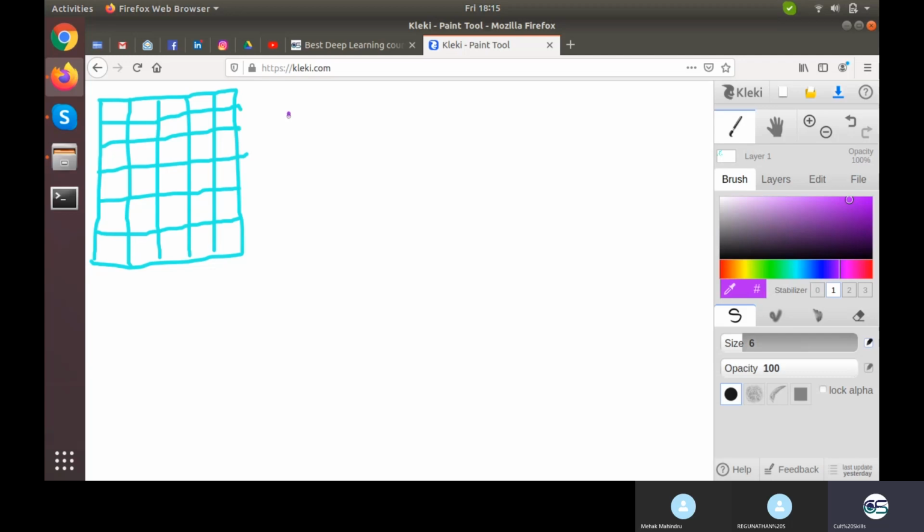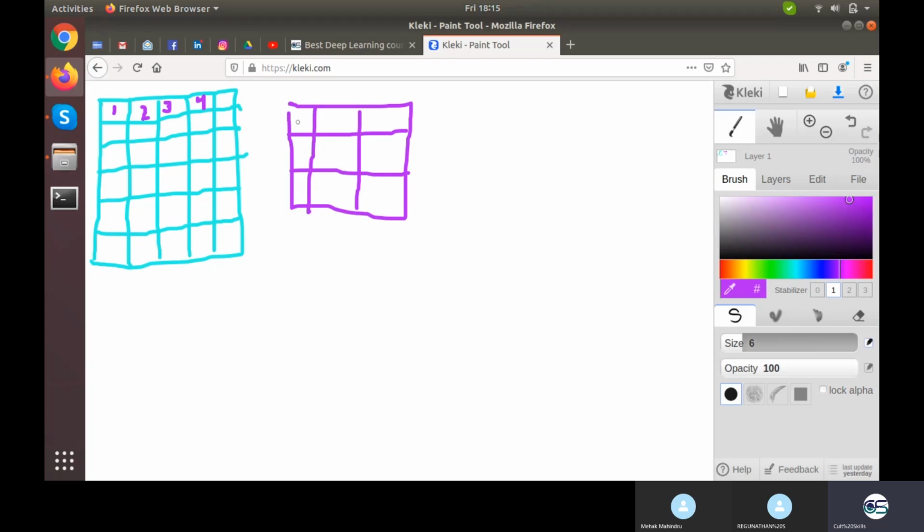Now I designed a kernel of 3 by 3, suppose. Every pixel right here would have some value. So suppose this is something I name as 1, this is 2, this is 3. Each would have some value stored in it, which we call pixel intensity, right? It ranges from 0 to 255. So 255 means white and 0 means black, and so on. So this is 1, 2, 3, 4, 5, and so on, right? I hope this is clear to you.